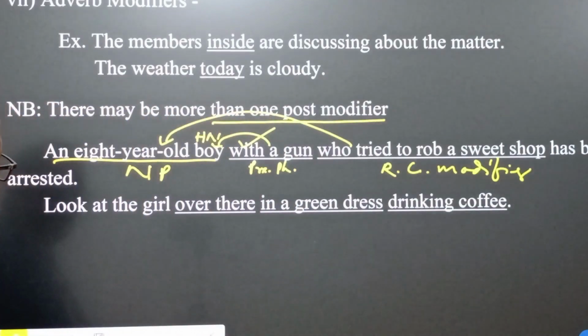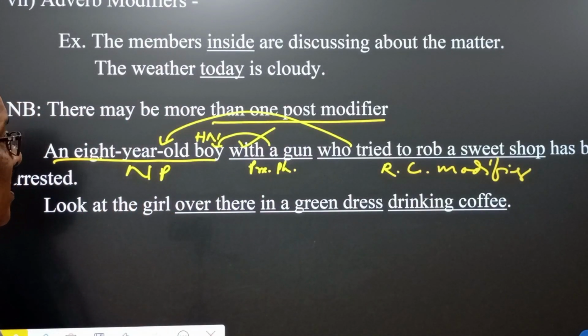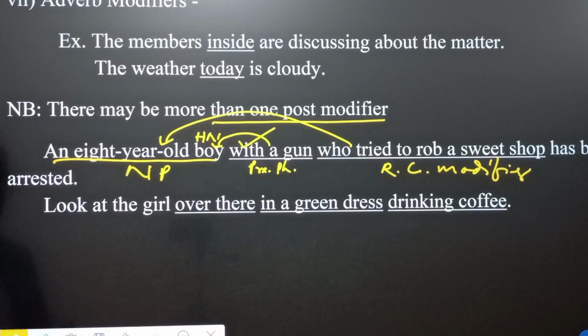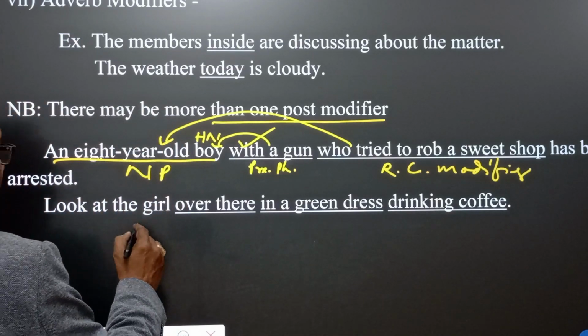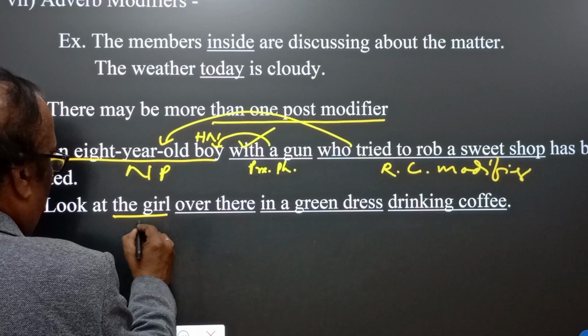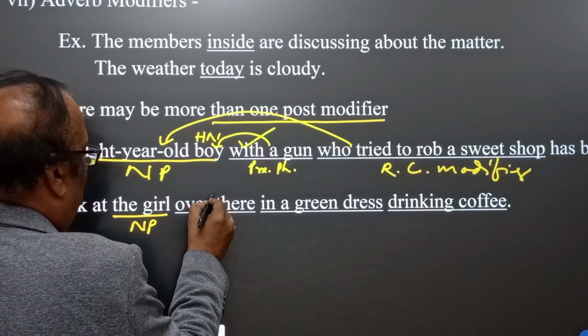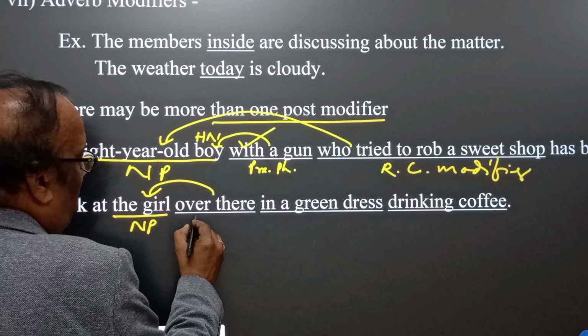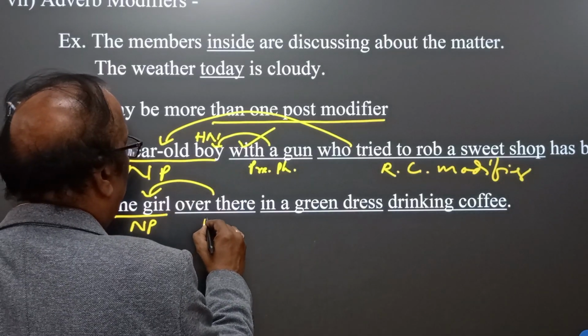And now come here, look at the girl over there in a green dress drinking coffee. Yes, this is another very interesting example. See here, look at the girl, noun phrase, and over there, qualifying the noun phrase, over there, adverb of place.